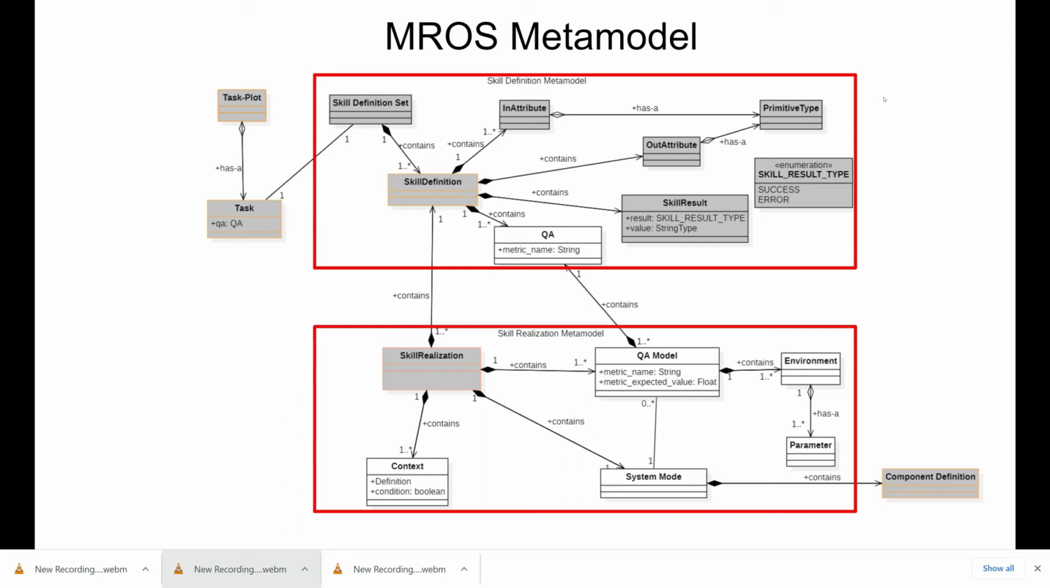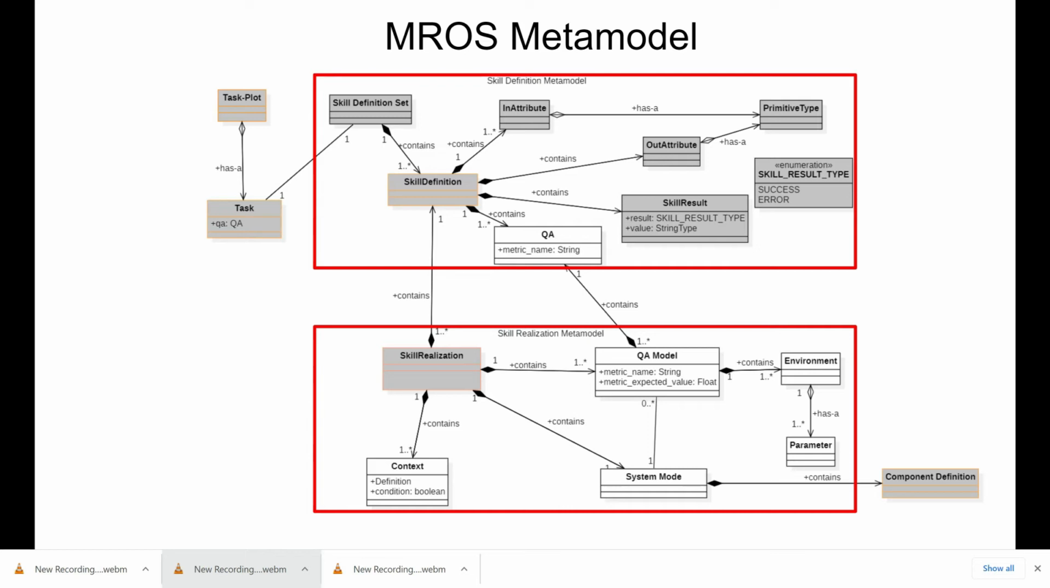Every skill definition is also associated with quality attributes that are relevant for that skill. It is important to note that MROS allows architects to model various skill realizations for each skill. In this context, the system developer needs to provide a ROS2 implementation of the skill realization. We define skill realization through the following main concepts.